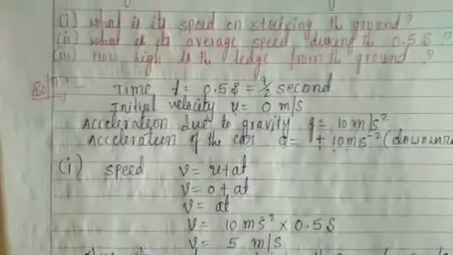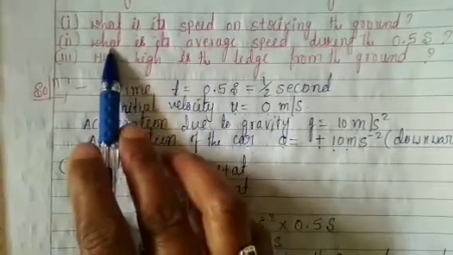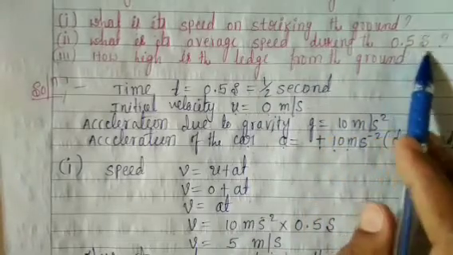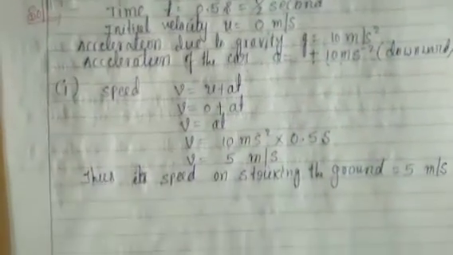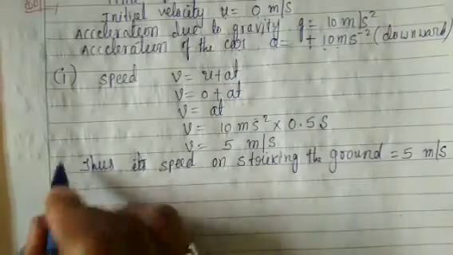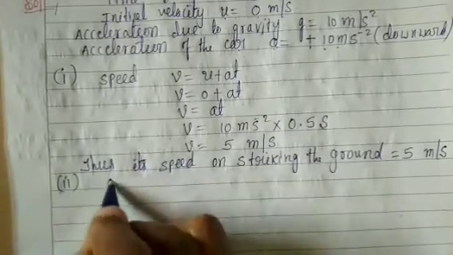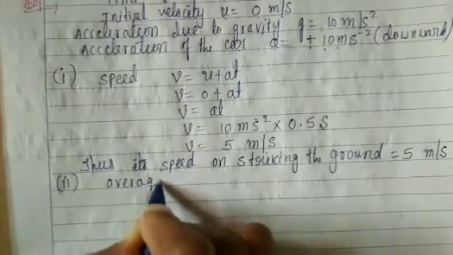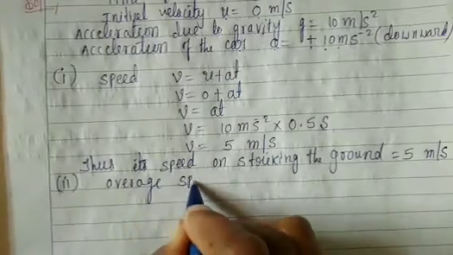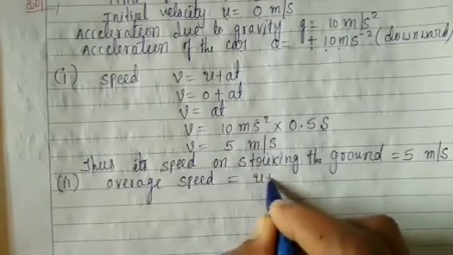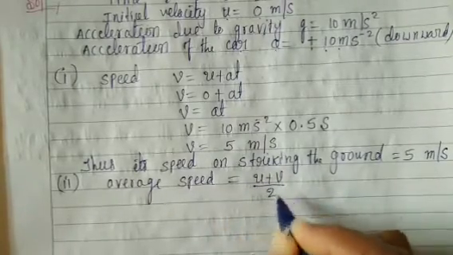Dear students, second one. What is its average speed during the 0.5 second? Now let us take the second one. Average speed is equal to (u plus v) by 2.